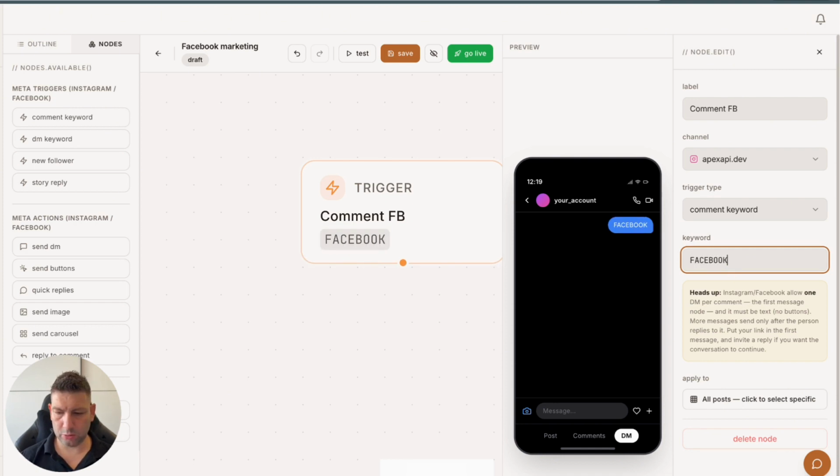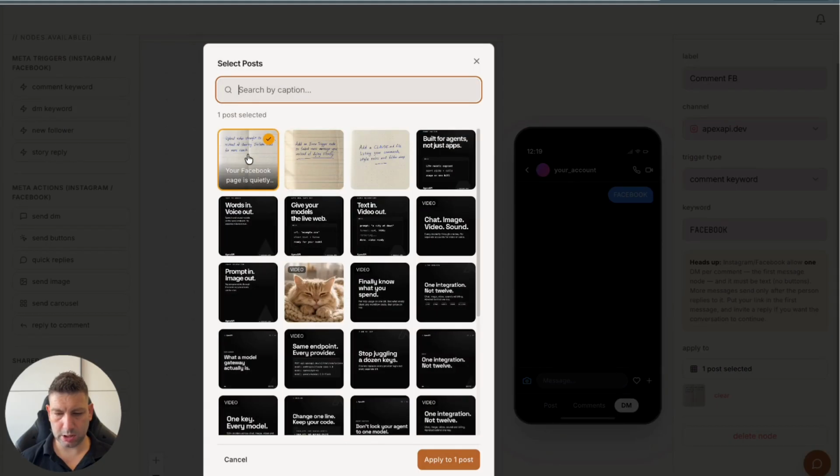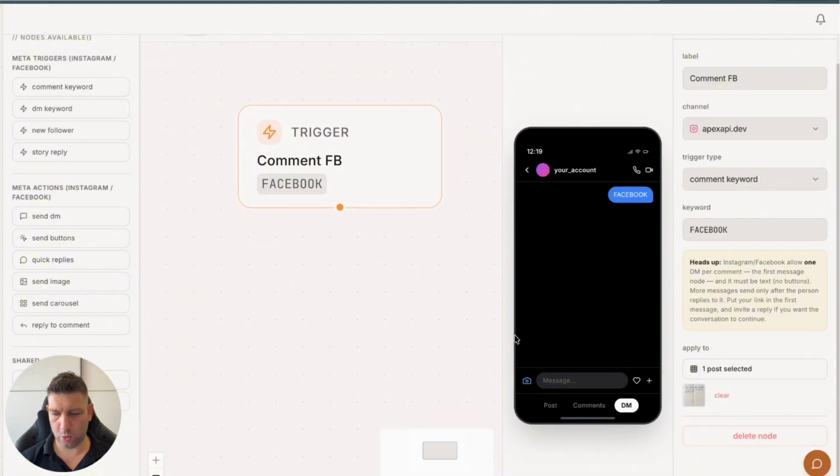Now, one thing to note, it doesn't matter if the letters are big or small. If it's Facebook, it will be Facebook. Okay, so we are going to use this only on a specific post. And in here, I'm going to select the specific post onto which I want this to go. So if you go to any other Instagram post on my account, the Facebook comment will not work unless it's the specific one that we posted right now.